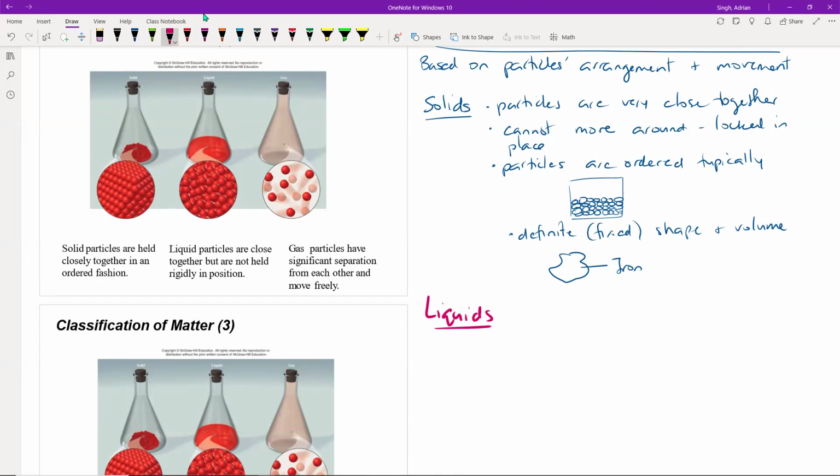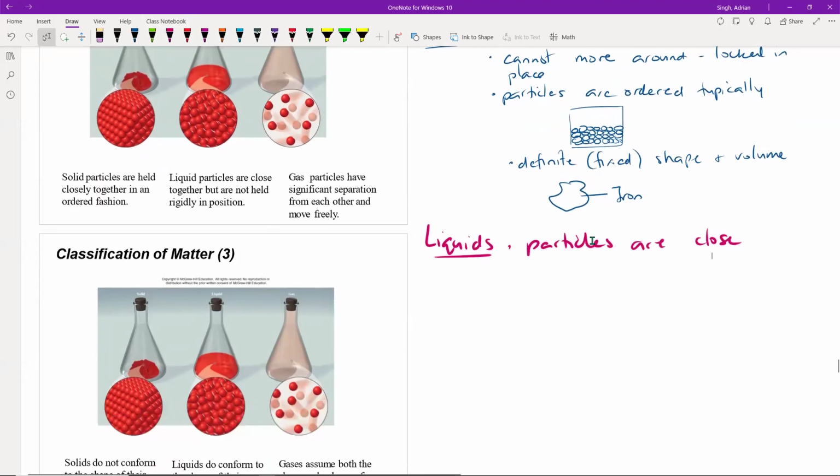So solids are different from the next category of matter, which are known as liquids. And in a liquid, the particles are close, but they're not as close together as in a solid. And the key thing about a liquid is that the particles are free to move around. Typically, the particles slide past each other, and they're not locked in place.